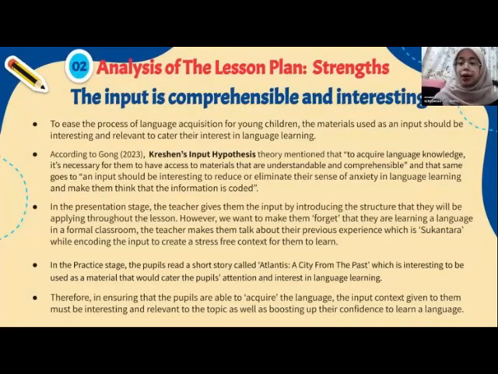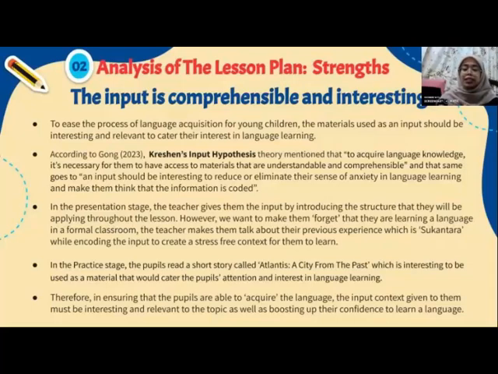Thank you, Elively. So now I'm going to present the analysis of the lesson plan, which are the strengths. The first one is that the input is comprehensible and interesting. This lesson plan which we have chosen is for Year 3 pupils, which means that it must not only be able to grab the attention of the students, but also help them to understand the context of the lesson easily. We believe that this lesson plan successfully fulfills this requirement. To ease the process of language acquisition for young children, the materials used as input should be interesting and relevant to cater to their interest in language learning, something that they are familiar with or things that they love to talk about.